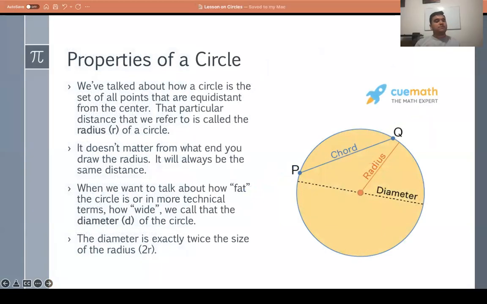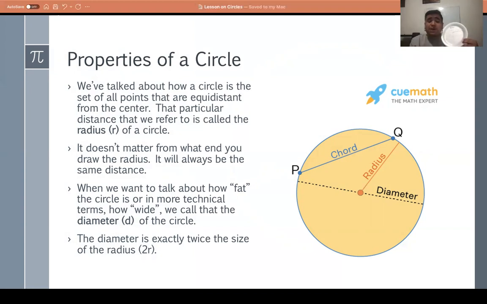Okay, so let's look at some properties of a circle. We've talked about how a circle is the set of all points that are an equal distance from the center. That particular distance, remember, we call the radius of the circle. It doesn't matter where we draw the radius. If you can see here, pretend that this is a circle. The radius is the distance from any point on the circle to the center, or from the center to any point on the circle itself.